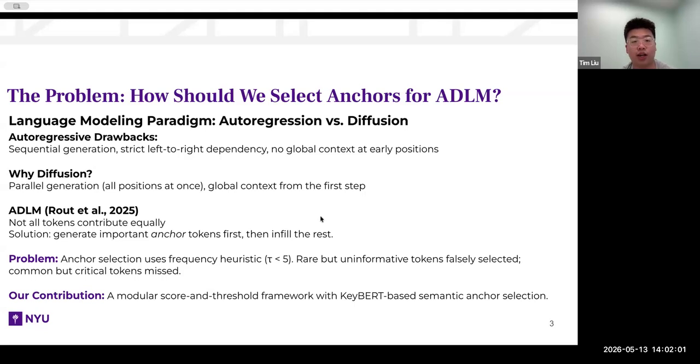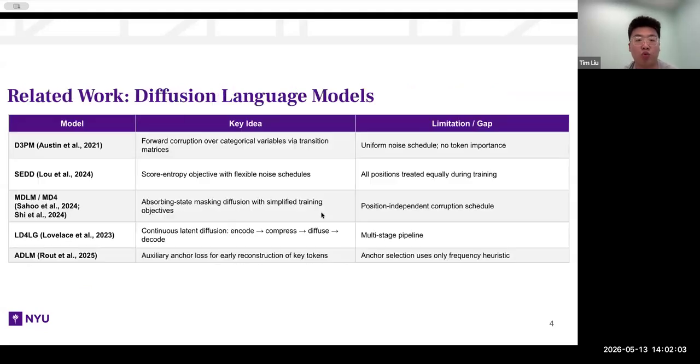Now I will briefly introduce the related work on the diffusion language models field. D3PM, SEDD, and MDLM are three major methods to complete the diffusion task on context right now, but they all have similar limitations. They do not care about the importance of any token at all.